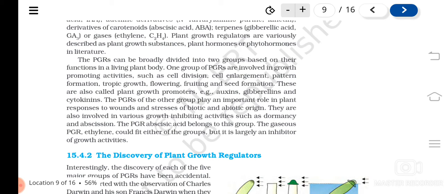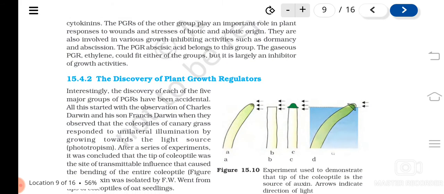What is their function? They regulate growth either by increasing the growth promoting activities, or by preventing or inhibiting the activities. Like they promote what? Dormancy, abscission, etc. Understood? So both of these hormone groups should work properly, then only plant growth can be achieved.